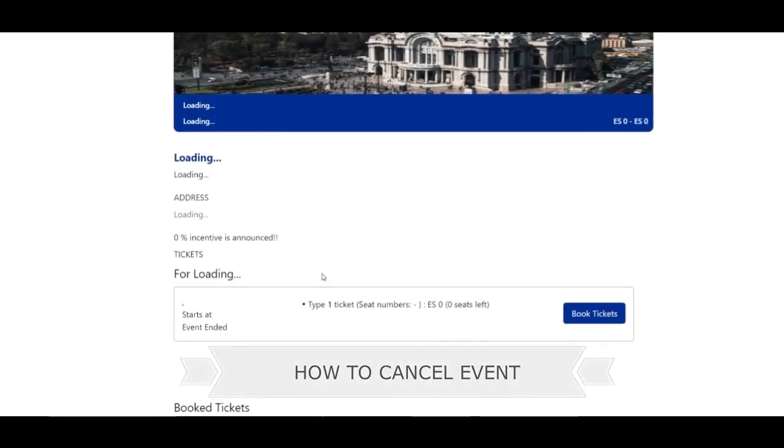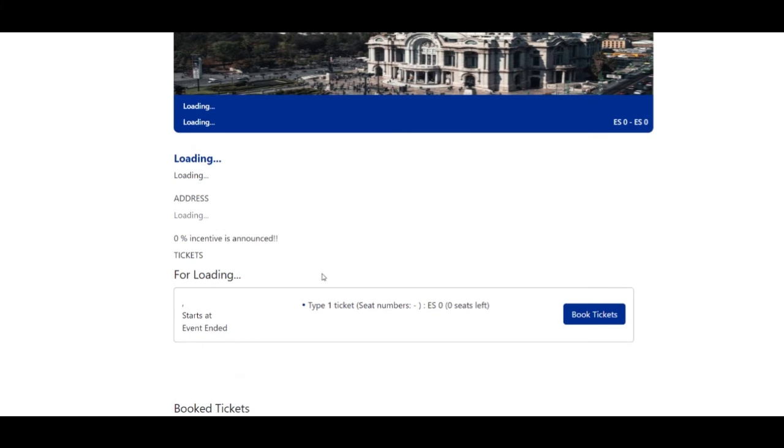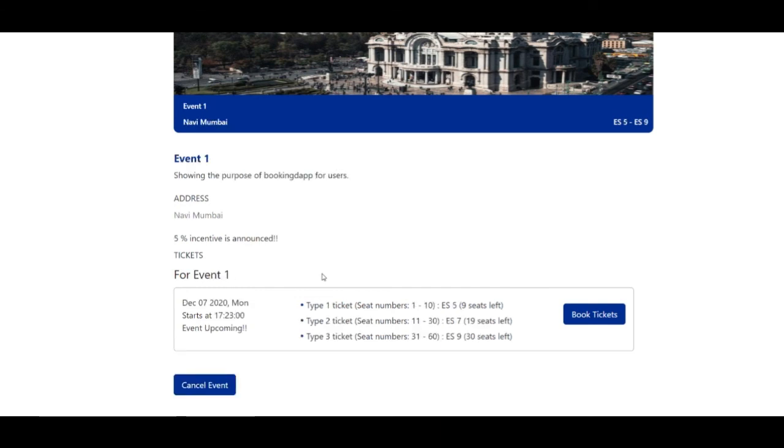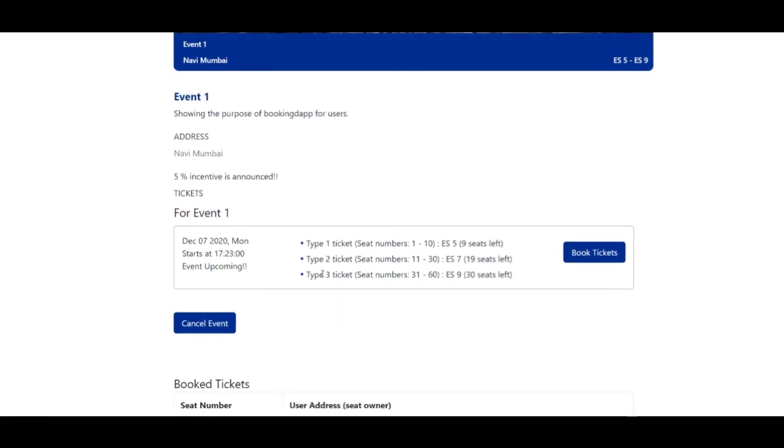So basically, this has been designed in a way that you can cancel the event before the time the event starts, and as soon as you cancel the event, you actually refund the amount back to the users who have bought tickets. There is a certain percentage that has been fixed for returning by the EraSwap team itself.